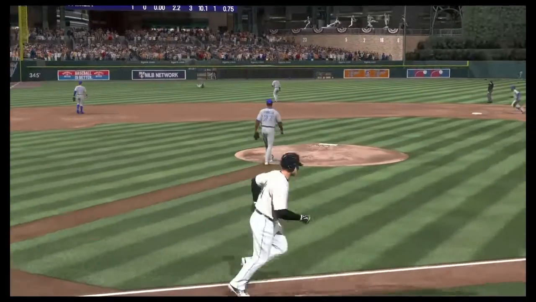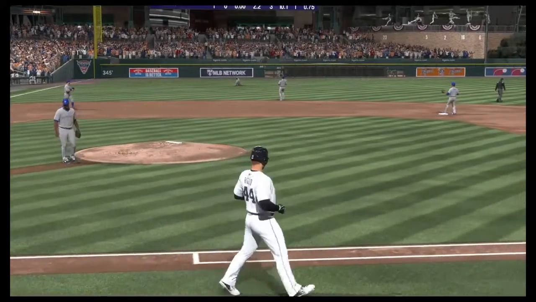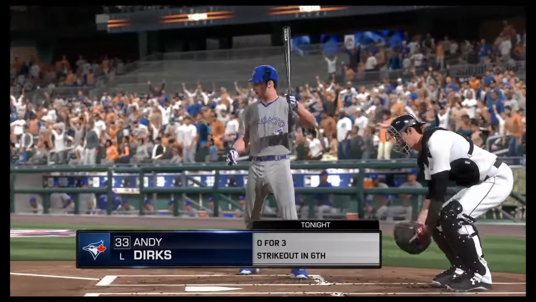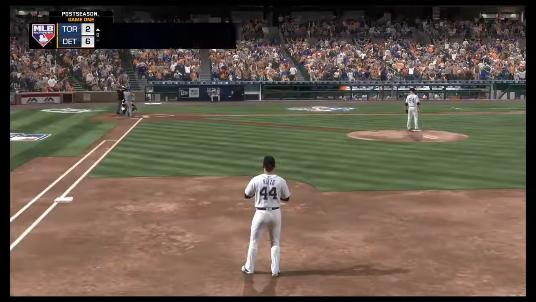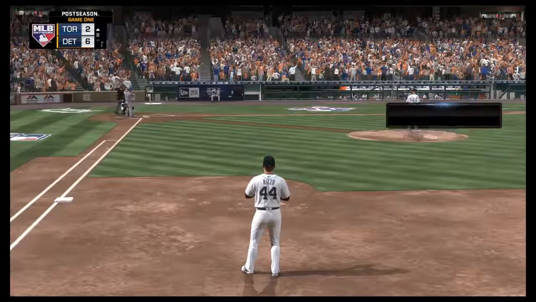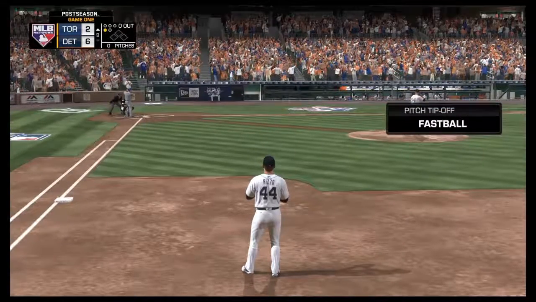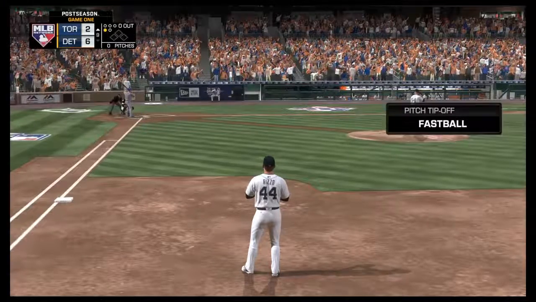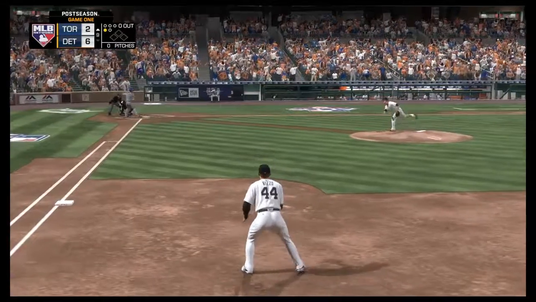Now we're going to hit that to left field, but the left fielder dives and makes an awesome catch there, robbing us of another hit. Andy Dirks 0 for 3 now. 6-2 Tigers lead. 3 outs away from taking the series lead. Ken Giles on the mound.